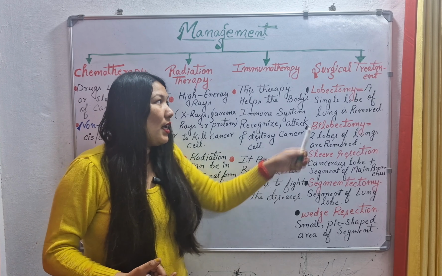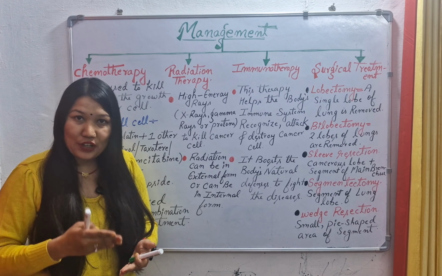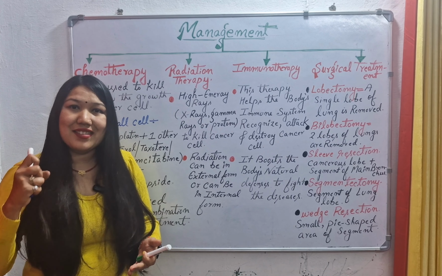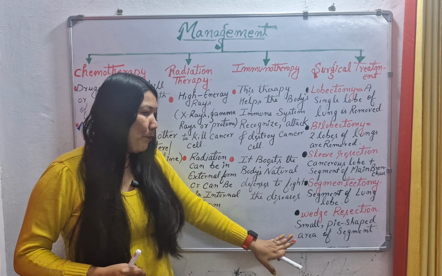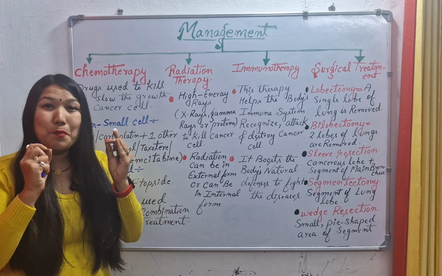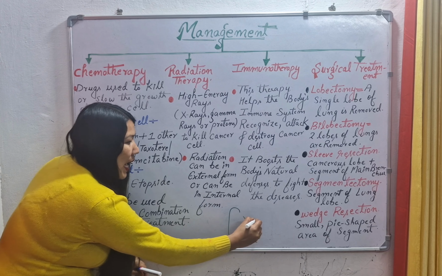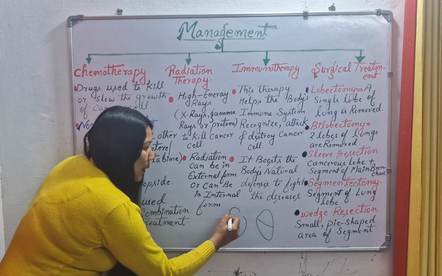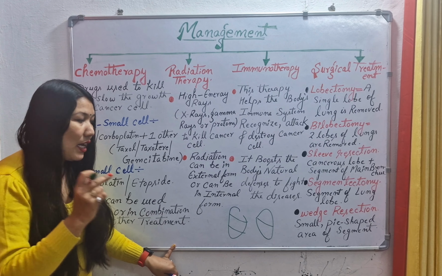Now let's come to the surgical treatment. Surgical means through an incision or an operation we are removing the cancerous part from the lungs. So we have certain types of surgery. First we discuss lobectomy. The name is suggesting lobe, it means removing a single lobe of the lung. We know that in the right lung we have 3 lobes, and in the left we have 2 lobes only. So lobectomy means removing a single lobe.